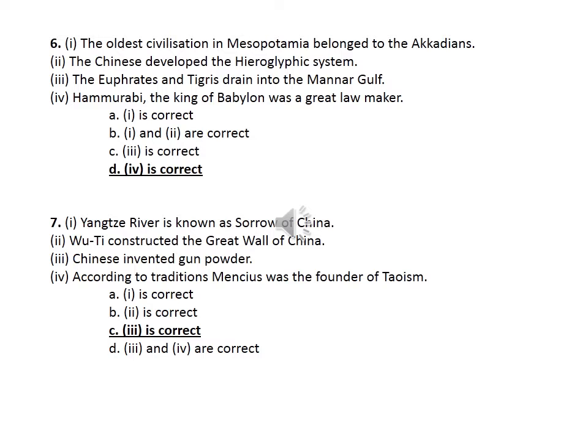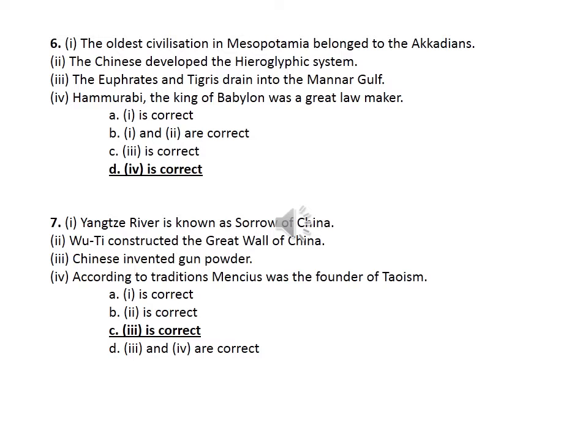The oldest civilization in Mesopotamia belonged to the Sumerians, so the first one is wrong. Then second, the Chinese developed the hieroglyphic system. The Chinese developed what type of system? Their writing is like pictographic. So hieroglyphic belongs to whom? Yeah, Egyptians.